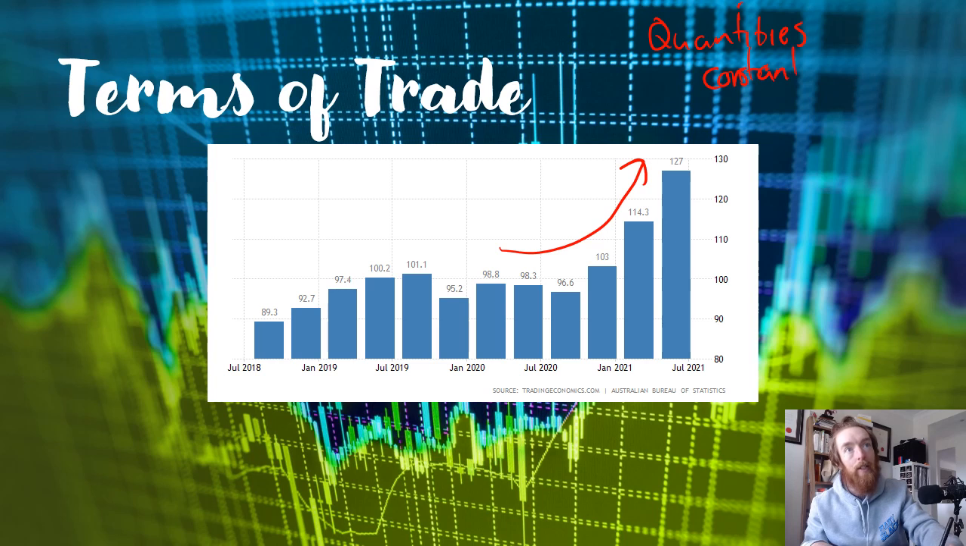Therefore, if the terms of trade increases, it just means we're getting more money for our exports and we're selling the same amount of exports. So when that's high, that means we're getting more export credits in, favorable for the current account. Also favorable for aggregate demand because there's more injections relative to leakages. So that's 127 for the terms of trade, which means exports have increased favorably relative to import prices overall.